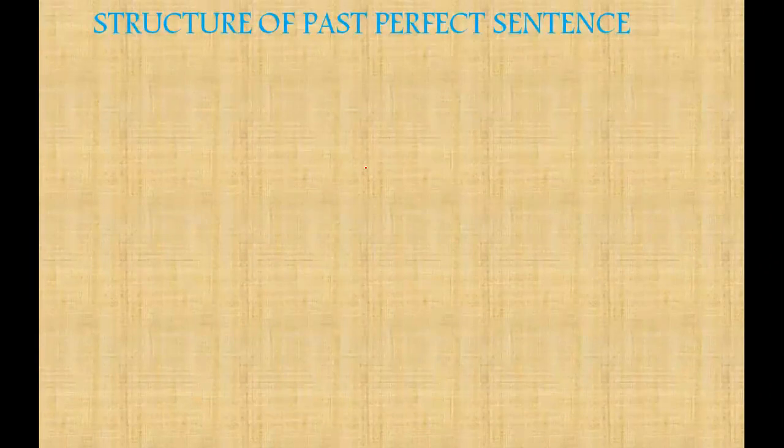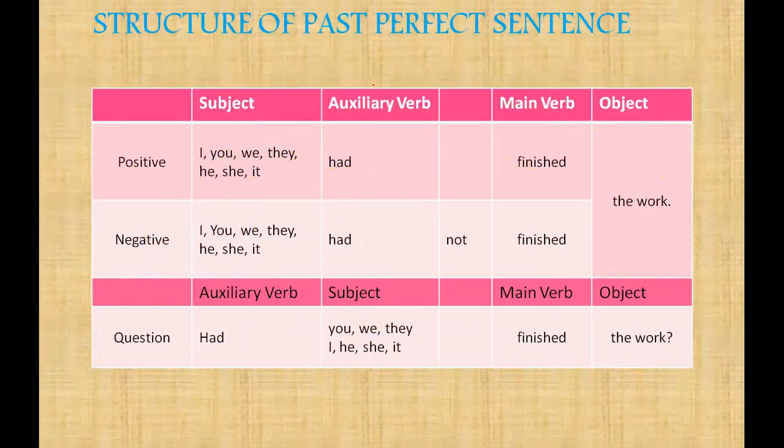Now we'll see the structure. Now it's quite simple. See, all these subjects, all these pronouns are used with the auxiliary verb had. For singular, plural, both, we will use only had. I had finished the work, she had finished the work. You had not finished, she had not finished.